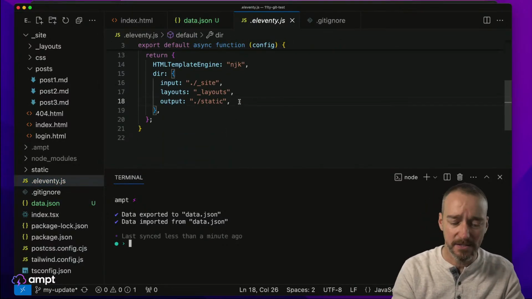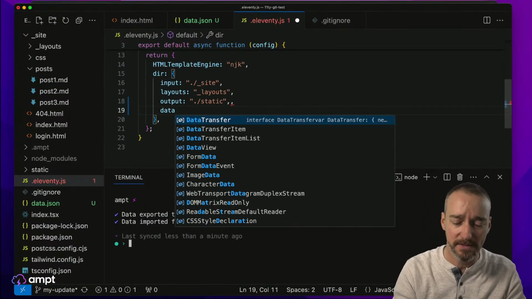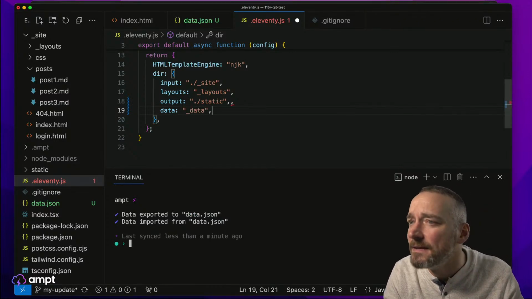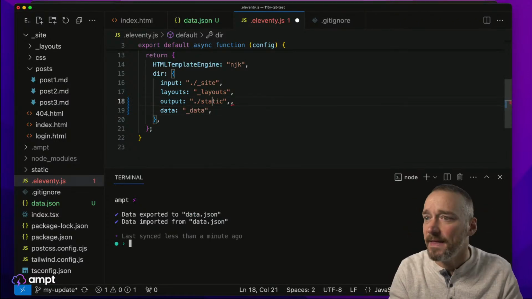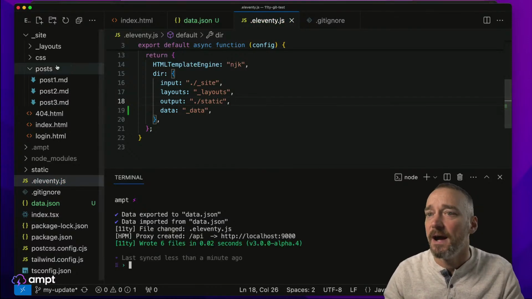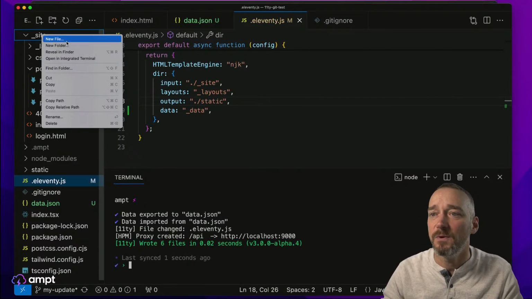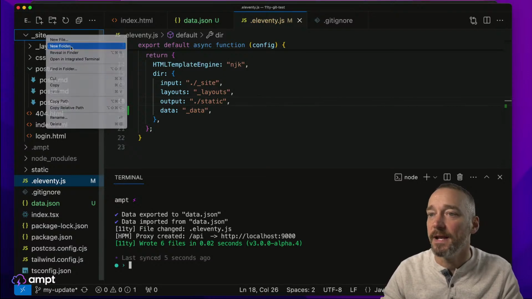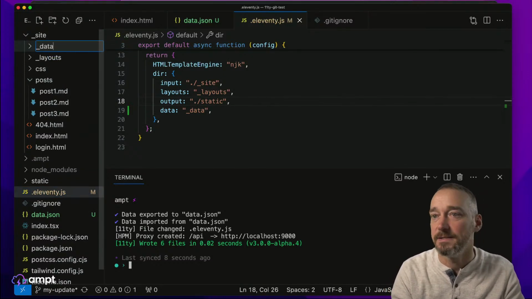11ty, yes. So what I want to do is create a data folder like this, and this will be _data, like that. Okay, that should work. I don't need to do those there. All right, and then under site, I can create a new folder, that I am going to call _data, like that.